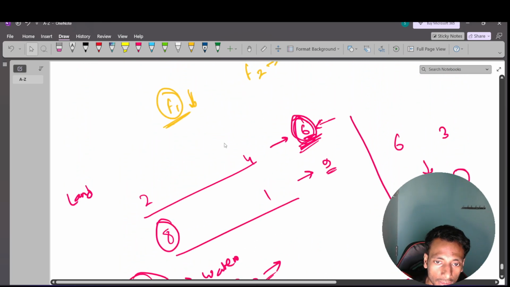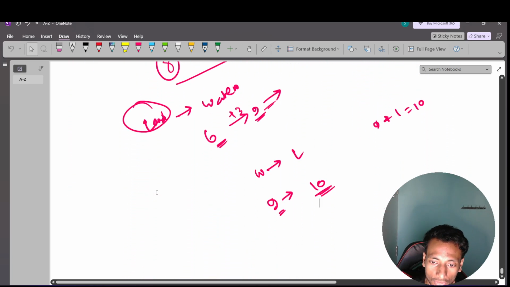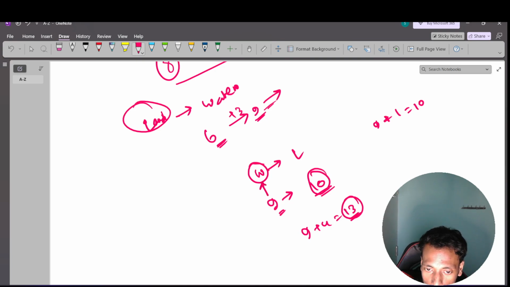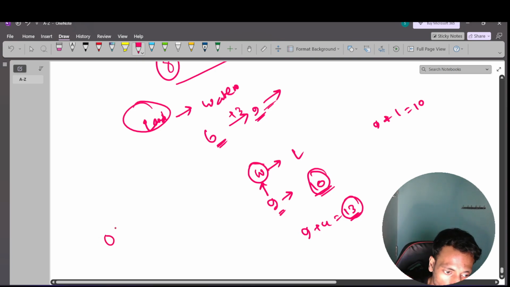And for the other event, if I finish the first event, it will take 4. 9 plus 4, it will take 13. So the best answer is 10. That's why I will first fix the water. What is the best water ride I can do? Then I have to explore all the possible land rides. So that's why I will first finish this for loop that I am trying to do.